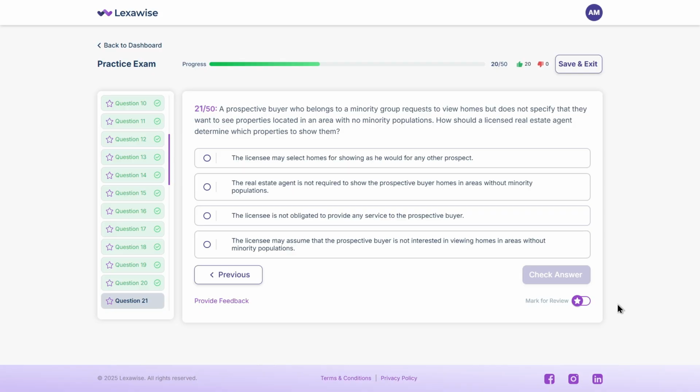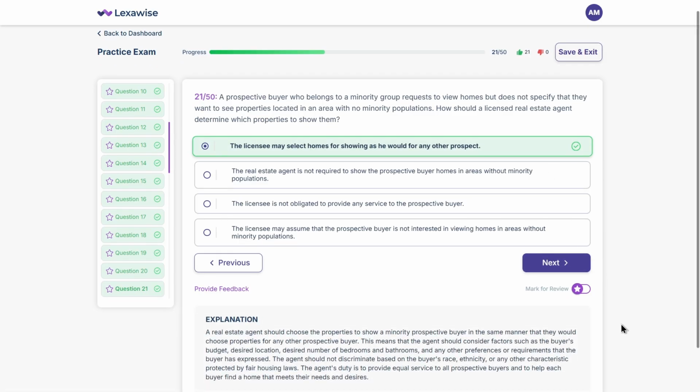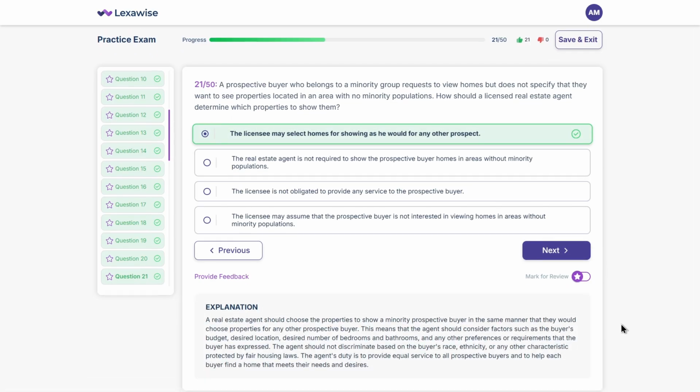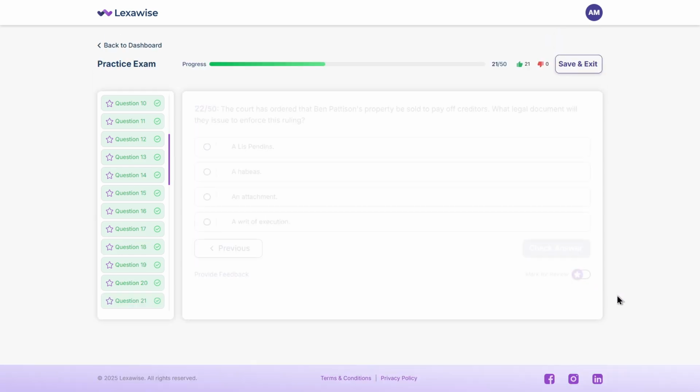The answer is A. The licensee may select homes for showing as he would for any other prospect. That means the agent should follow the same process based on budget, preferences, and needs without making any assumptions or discriminatory decisions. Here's another one.